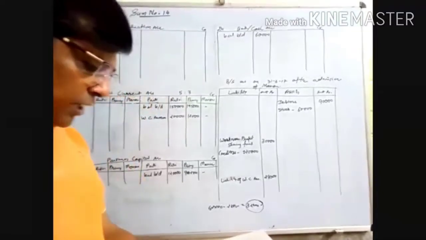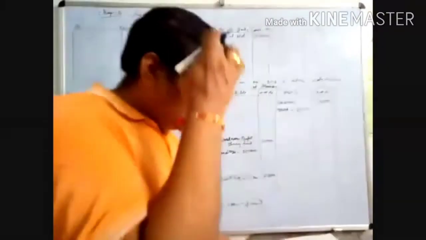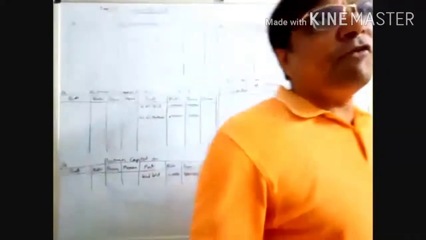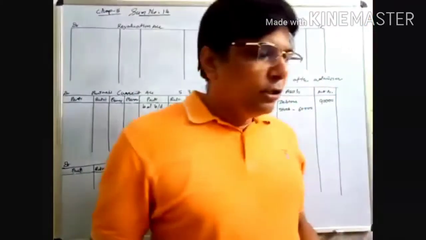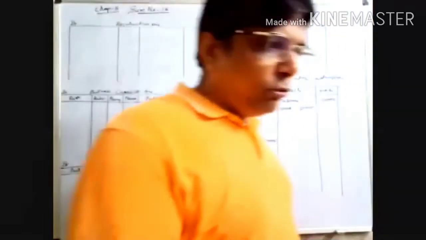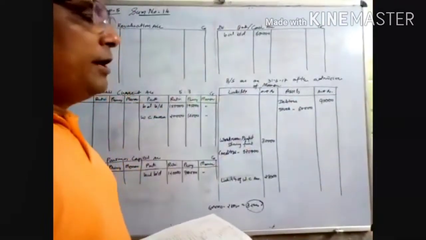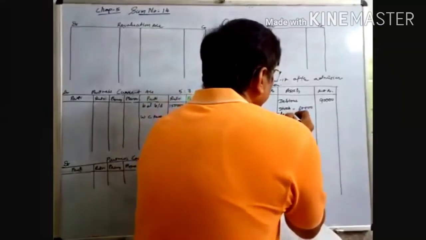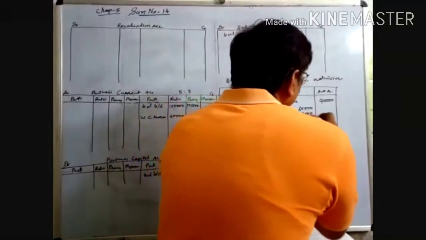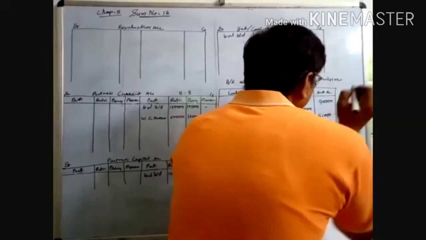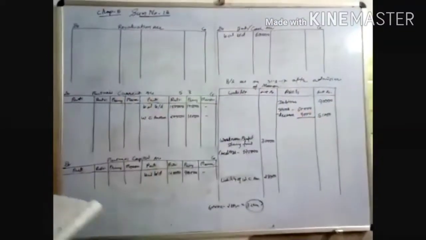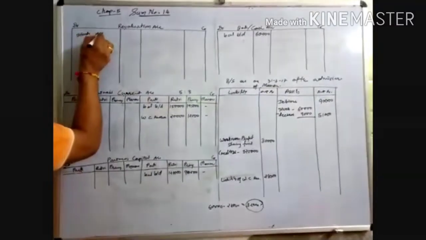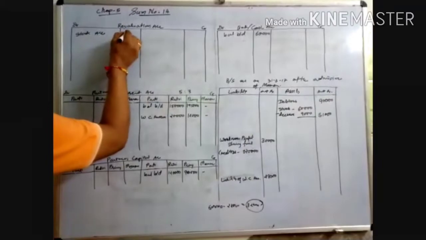Market value of stock is 45,000 and now it is 36,000, so it is decreased by 9,000. So directly decrease it here: 9,000 from this, it is 51,000. And since stock is decreased, it is a loss, so write in revaluation account, stock account 9,000.